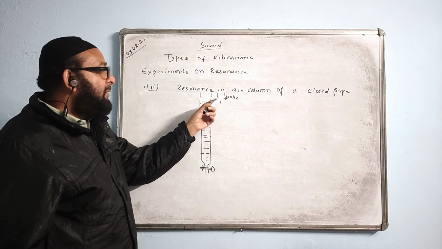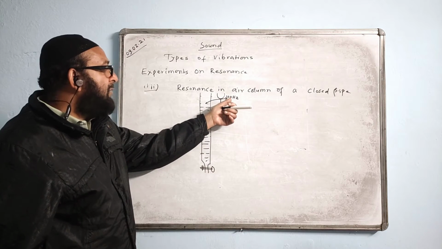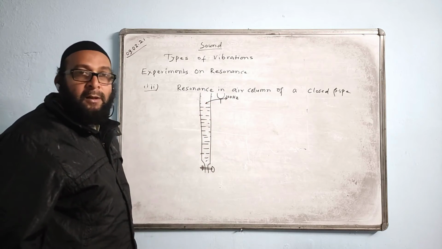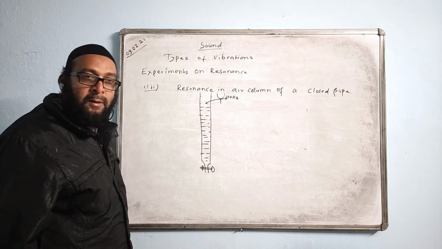If the frequency of the tuning fork is 100 Hz, what is the frequency of this air column? Then we say that it is also 100 Hz. Understood or not?